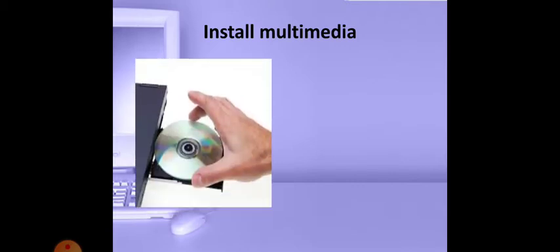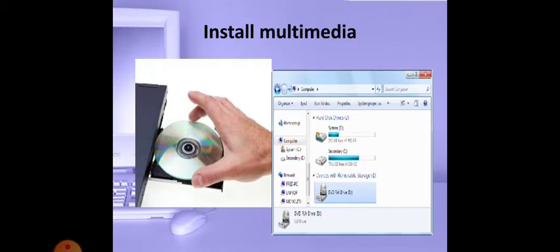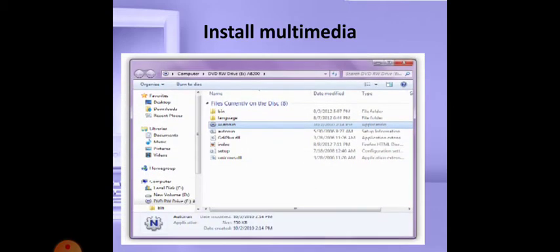And then installing multimedia. How to install? First of all, we buy the multimedia CD from the shop. Then you have to put it in the system's CD drive. The CD drive is fixed in the CPU. Keep the CD in the CD drive and click the DVD icon in My Computer. Then you get the CD-ROM setup details about that software.